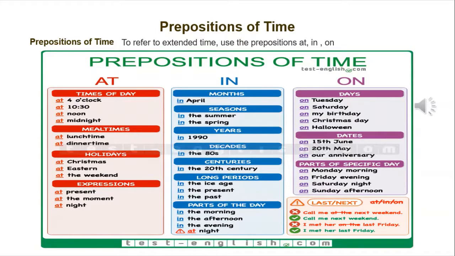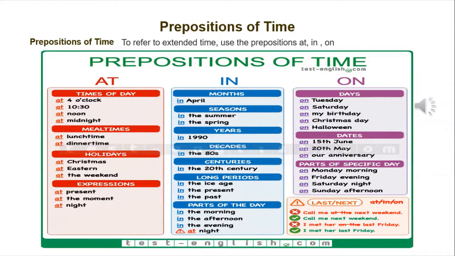Dates like on 15th June, on 20 May, on our anniversary. Parts of a specific day: on Monday morning, on Friday evening, on Saturday night, on Sunday afternoon.